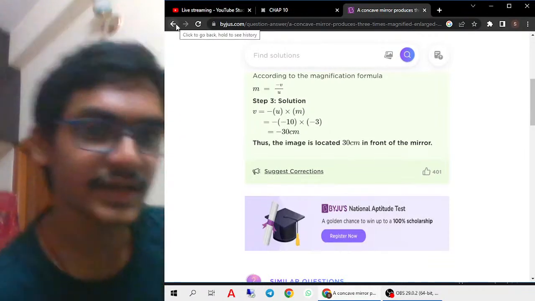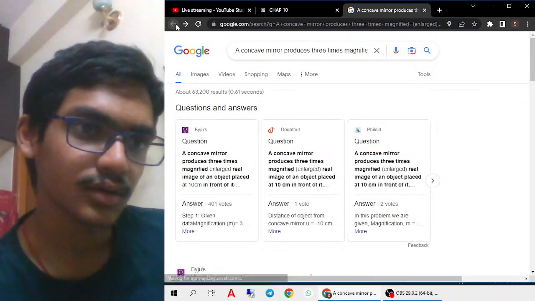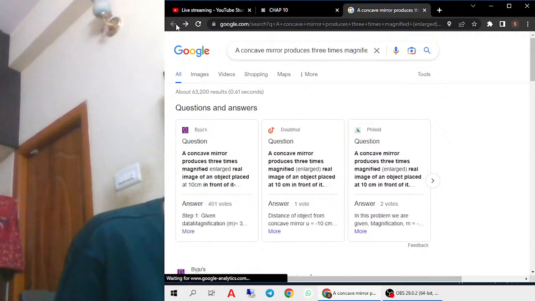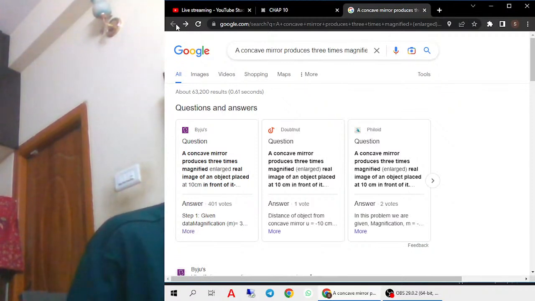So where is the image located? Let us draw the ray diagram and draw the image now. U is 10. Focal length is 7.5.